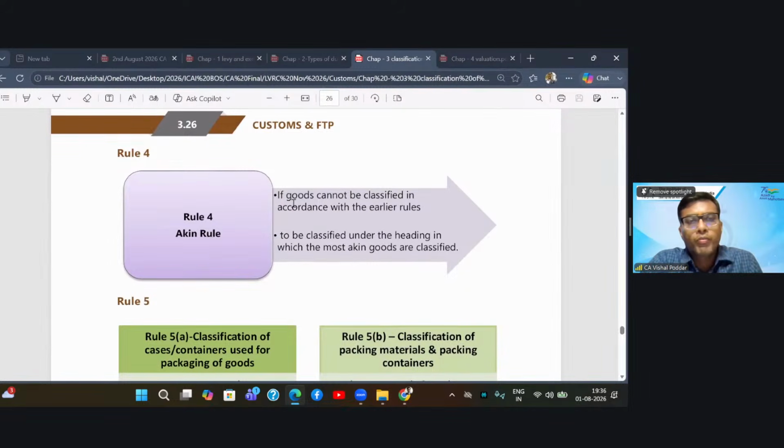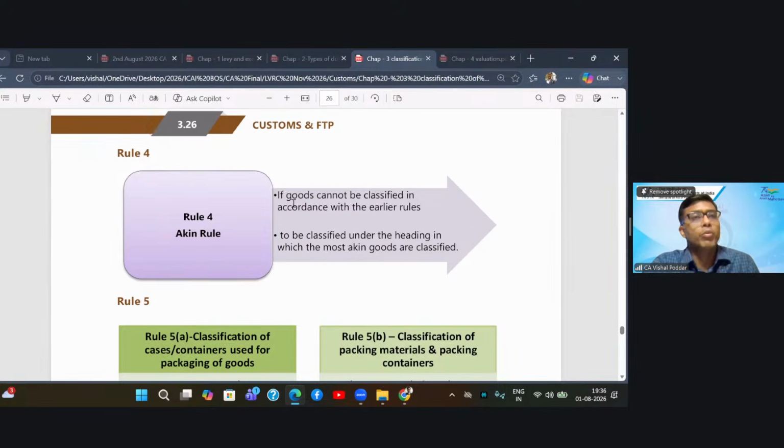Then you come to rule 4. Now, students, rule 4 is required whenever something of a very different nature or character is to be classified, and you don't have goods which are matching with your goods. So let us say when for the first time the mobile phone was invented, definitely this classification never had any such name like mobile handset or mobile phone.